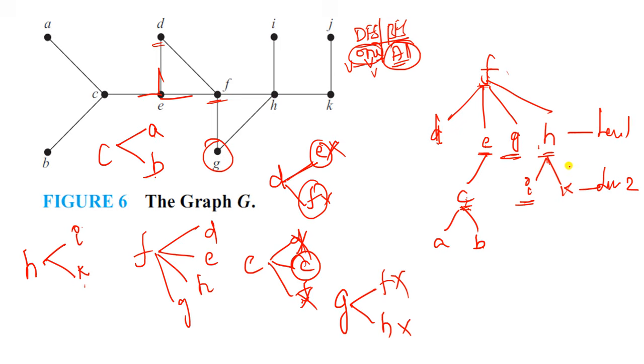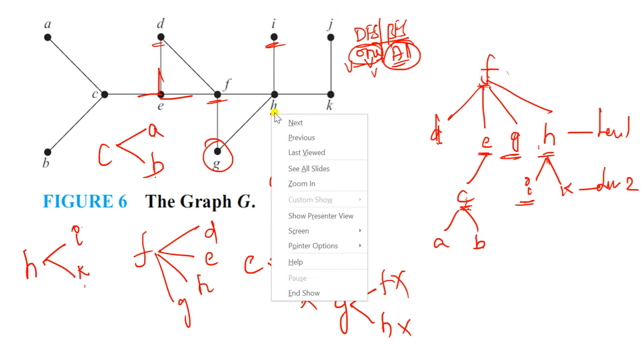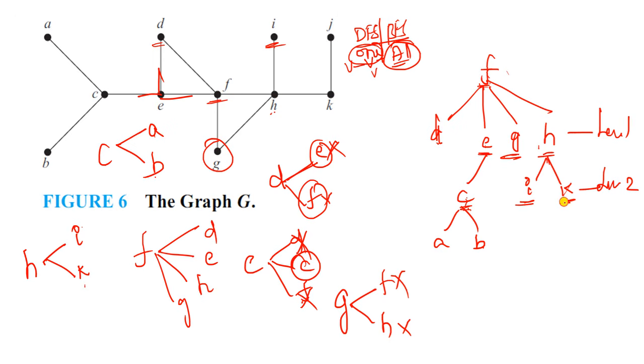I is the next element. Now check, I has H, already visited. Okay, next what is there? K has J as an edge, K incident with J. So you can insert J, still not visited, so you can insert J. Okay, so this is our spanning tree for this particular graph. So like this, you can construct the spanning tree with the help of a breadth first search.